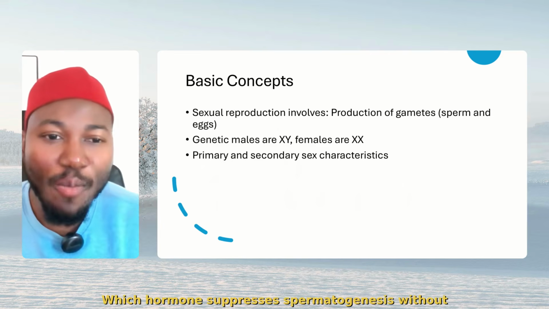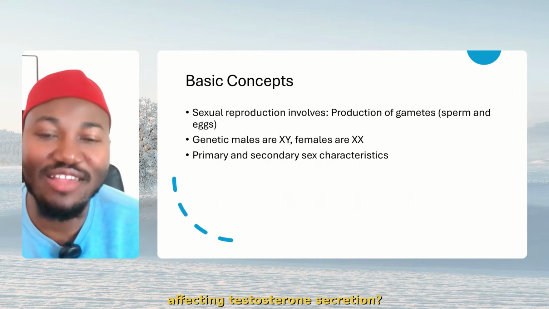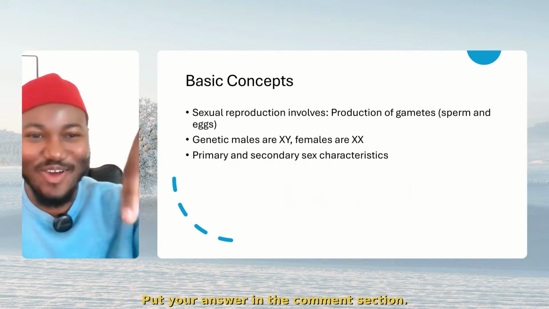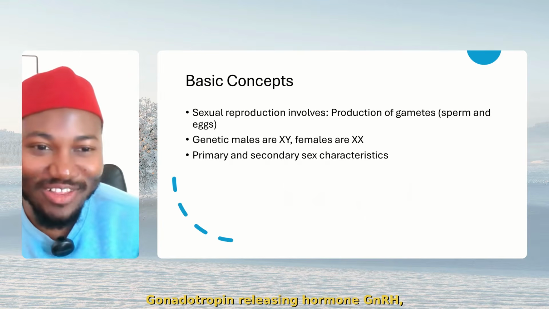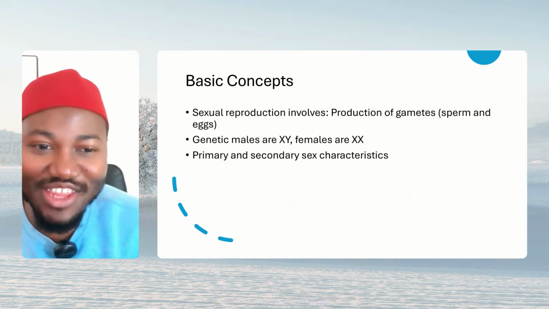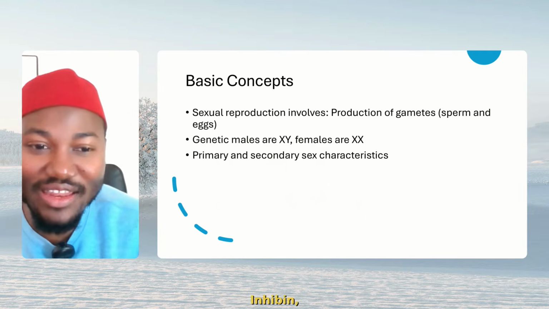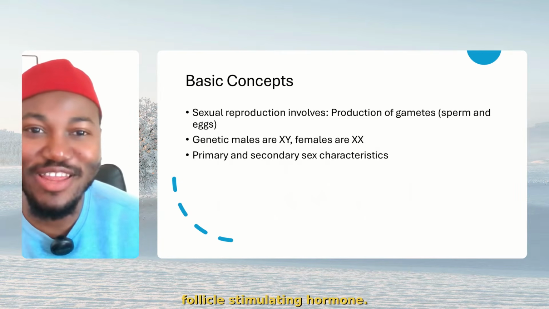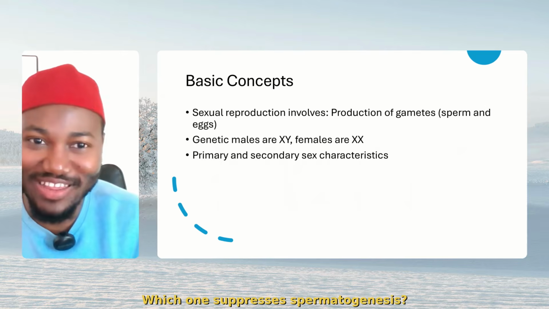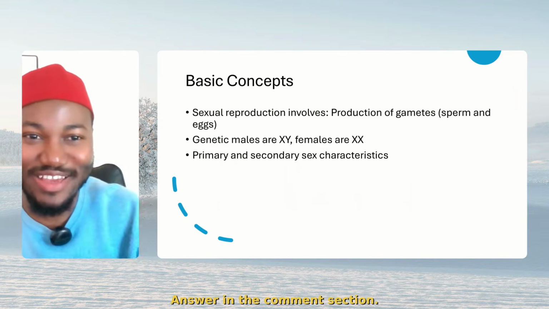Which hormone suppresses spermatogenesis without affecting testosterone secretion? Put your answer in the comment section. Let me give you options: gonadotropin releasing hormone, GnRH, testosterone itself, inhibin, luteinizing hormone, follicle stimulating hormone. Which one suppresses spermatogenesis? Answer in the comment section.